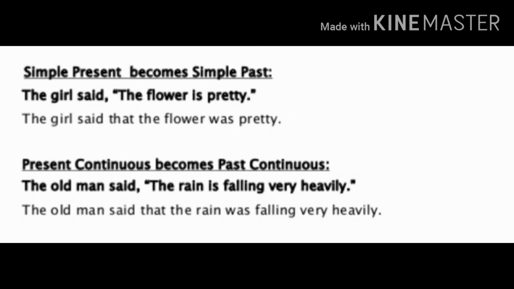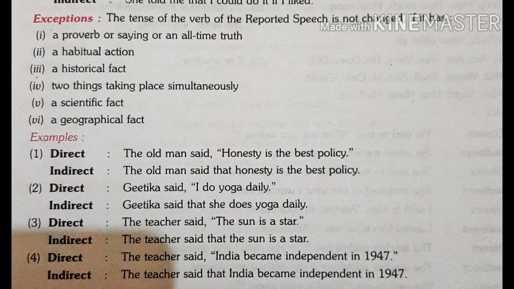Simple present tense changes into simple past. Example: the girl said, the flower is pretty. The girl said that the flower was pretty. Present continuous becomes past continuous. The old man said, the rain is falling very heavily. Now in indirect, the old man said that the rain was falling very heavily. We will change our tense according to our table, but there are some exceptions to these rules.